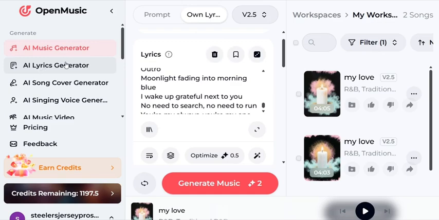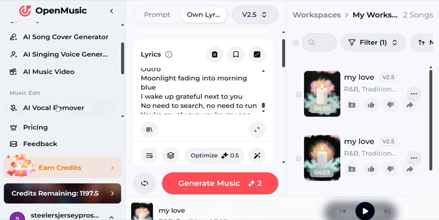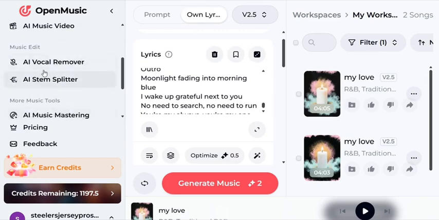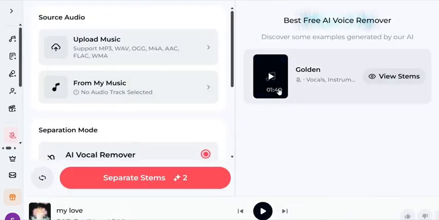Which is AI music lyrics generator, AI music cover. If you want to cover any music, you can do it here. AI singing voice generator: if you want to generate voice for your own song, you can generate your voice here using your own voice. You can also do that. I'm going to make a video about that, and AI music video also, as you can see. So right now we want to do AI vocal remover. We want to remove the voice from the music we just generated right now. Just click on AI voice remover, and it's going to bring us to this place.